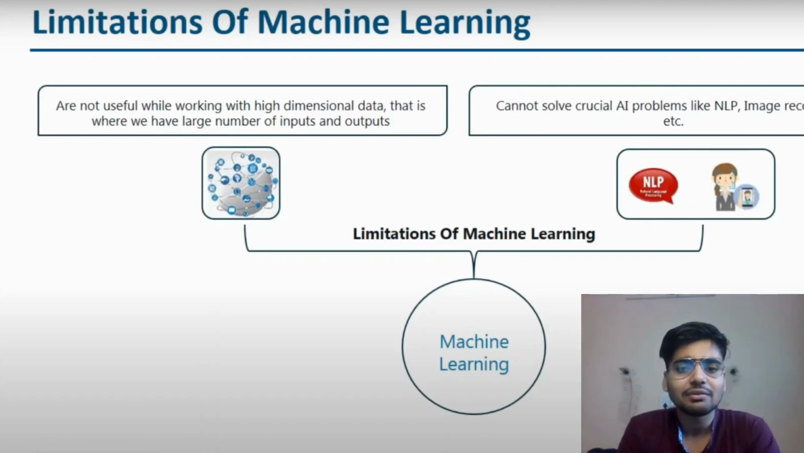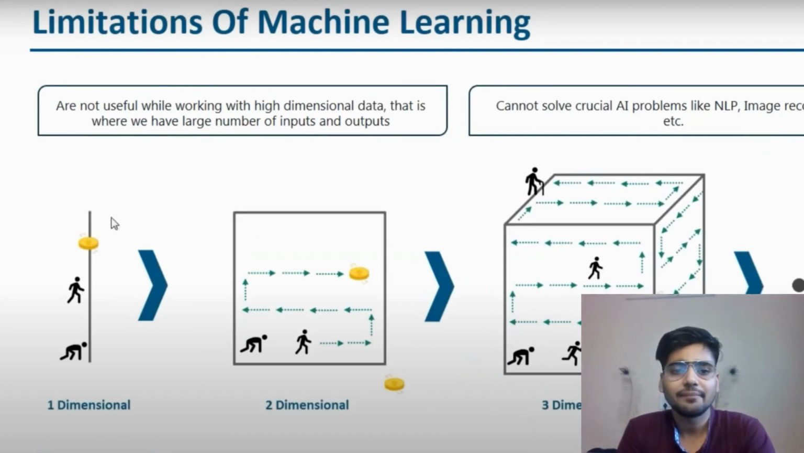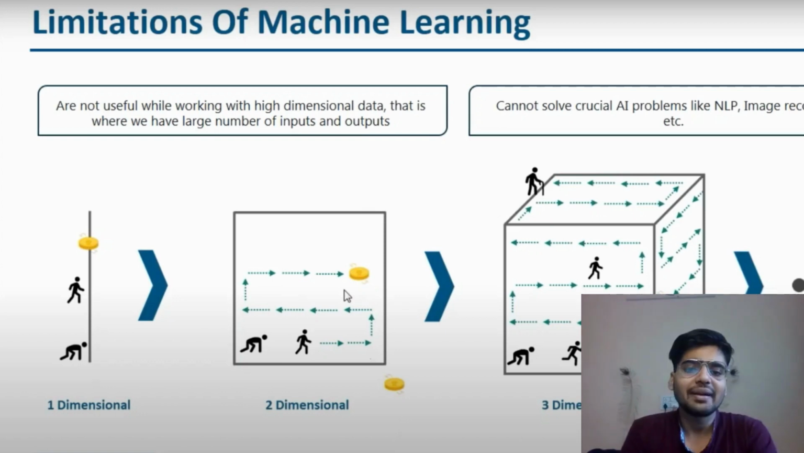Next are the limitations. What are the limitations of ML? Basically, ML is not capable of working with high dimensional data sets which have large numbers of features, and the features cannot be extracted. A lot of machine power is required for that. That's why ML is much less compatible with three-dimensional data structures.